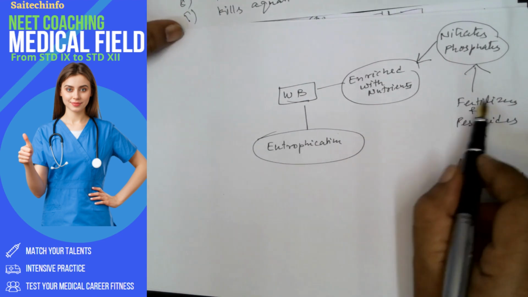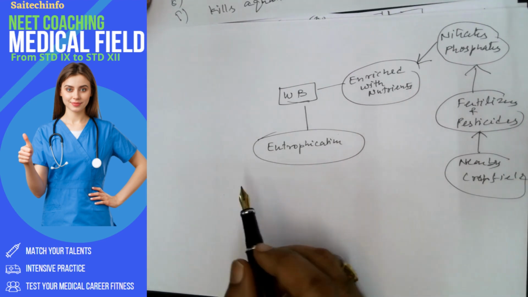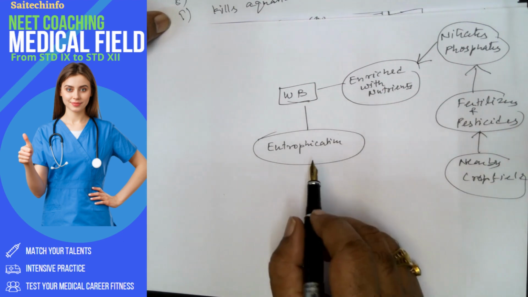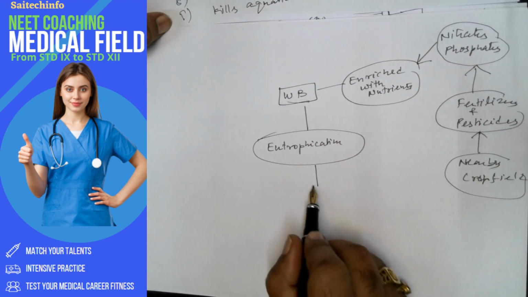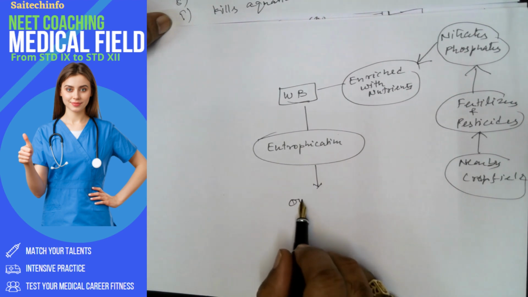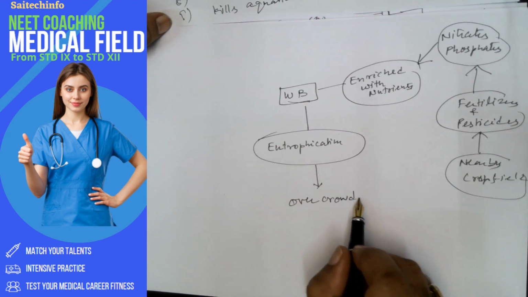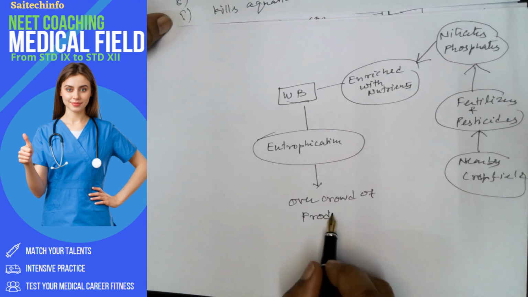Okay, so we can put it like this, right? And so this water body is enriched. What will happen? This results in overcrowding of what? Water plants, overcrowding of producers.